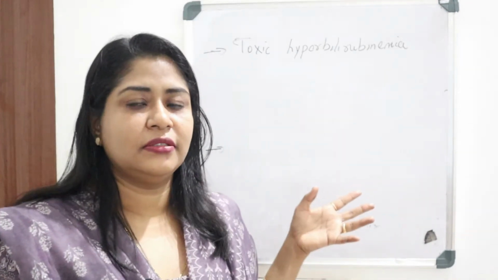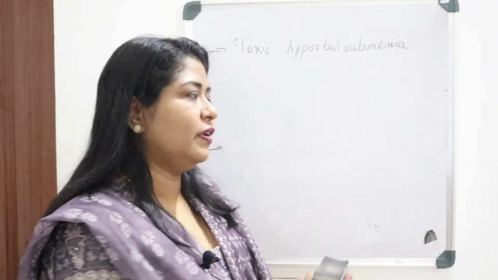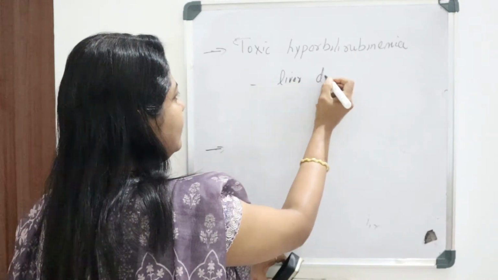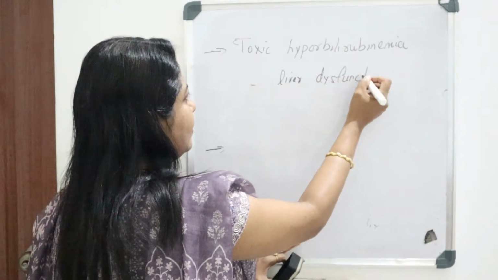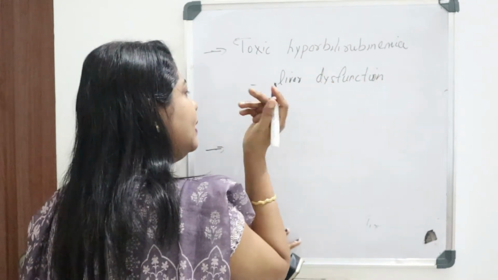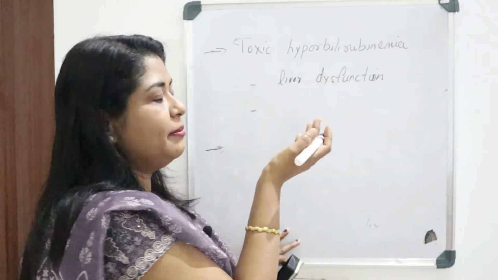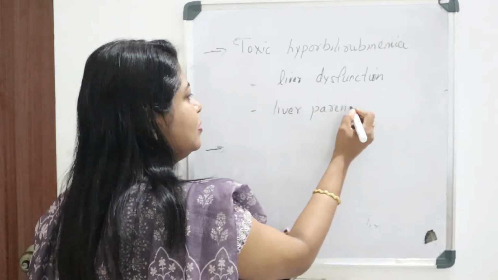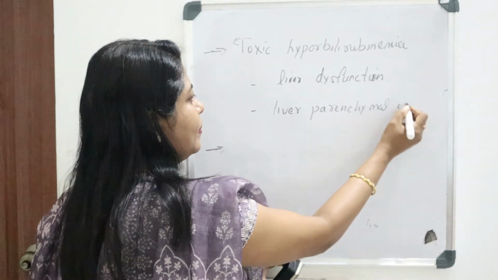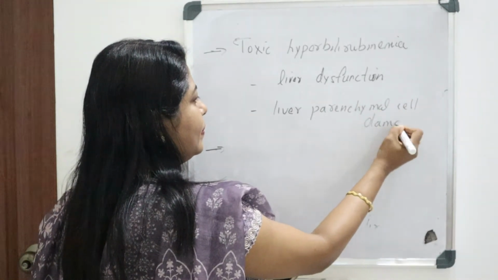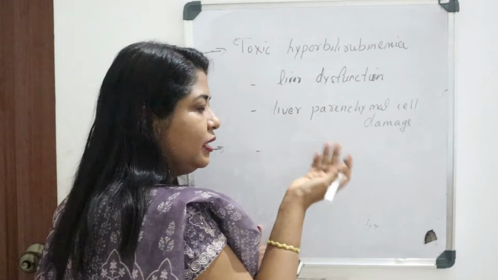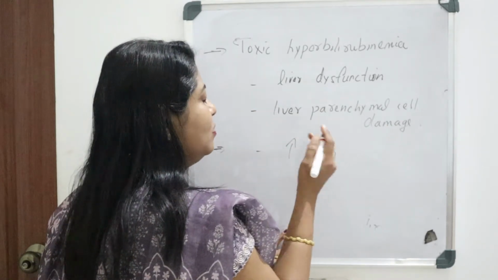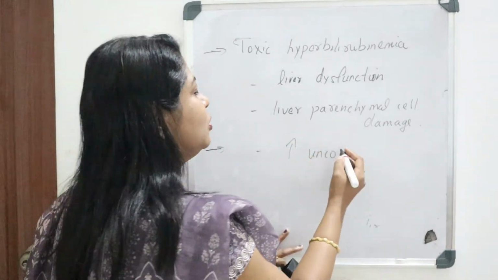Hyperbilirubinemia, certain toxins that will induce liver dysfunction. Actually, it will cause hepatic parenchymal cell damage, liver parenchymal cell damage. So there is a defect in the conjugation, and there will be increased unconjugated bilirubin in blood.